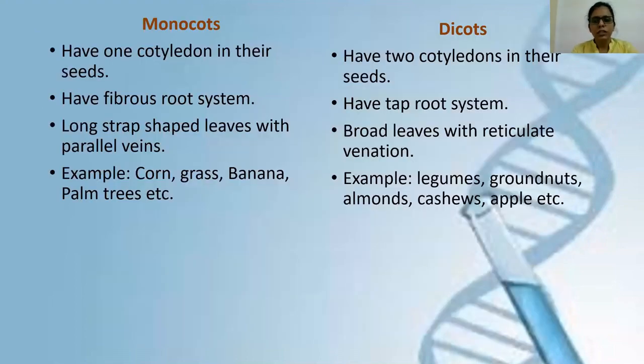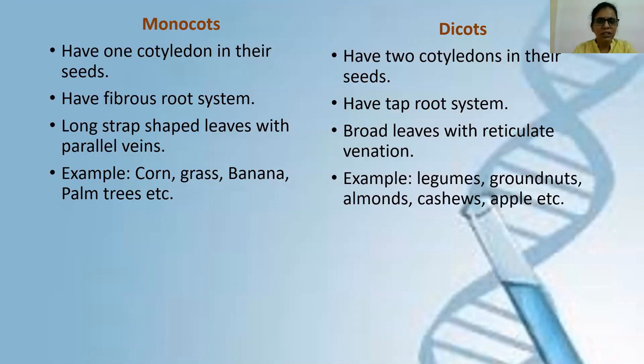You should first understand the meaning of cotyledon. You studied this in your lower classes. For example, you take a seed. Now when you sow this particular seed under the soil, the seed will germinate. After germination, a plumule originates, and this plumule will give rise to the shoot system. From this seed also originates a radicle. This radicle will give rise to the root system.